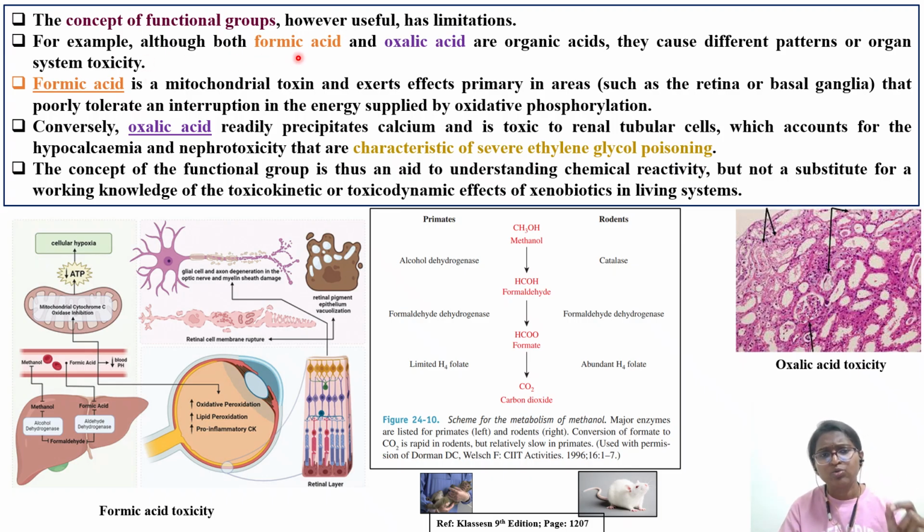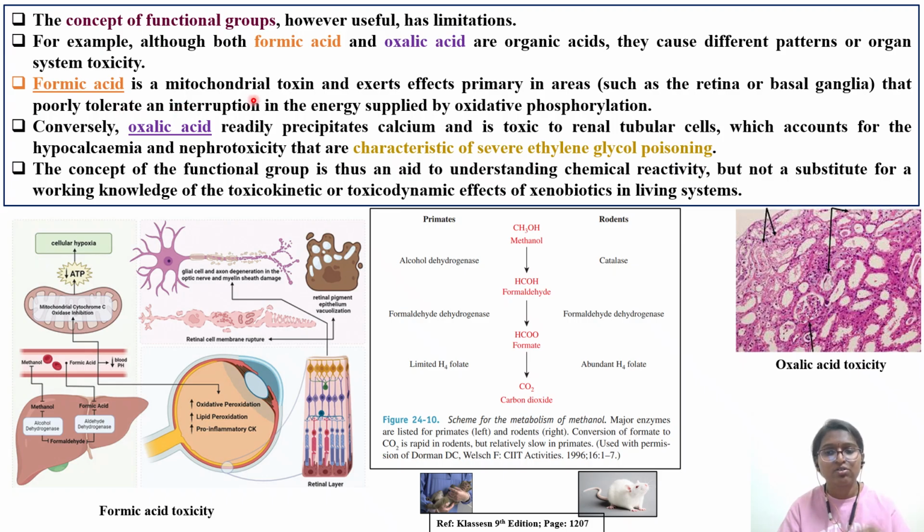For example, although both formic acid and oxalic acid are organic acids, they cause different patterns of organ system toxicity. Formic acid is causing blindness; the target organ is the eye, whereas for oxalic acid, the target organ is the kidney. Tubular casts will be formed. Kidney stones will be formed with oxalic acid. When oxalic acid comes in contact with calcium, it forms kidney stones. Blockage of the tubules will be there, and renal failure will be there. So we'll understand how the two different acids differ.